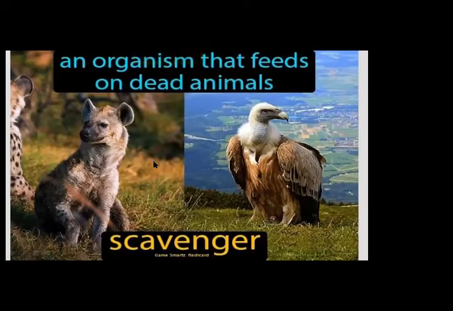Next, the last type of carnivores is scavengers, organisms that feed on dead animals. They also eat the dead bodies of animals. These are the last type of carnivores, scavengers. Examples of scavengers are crows, vultures, and insects. So this is all about consumers.